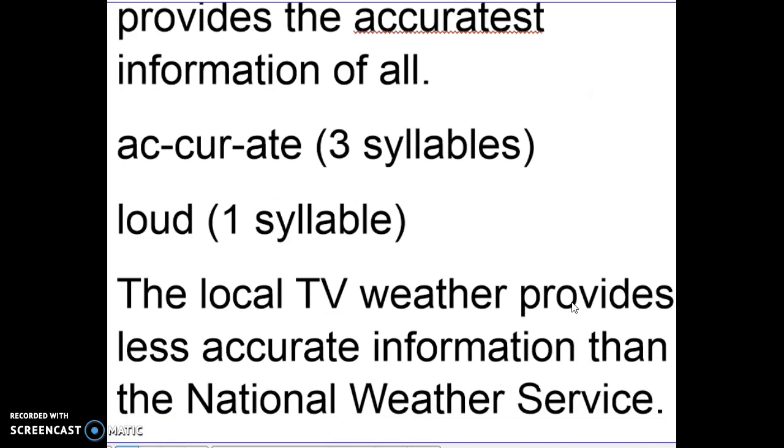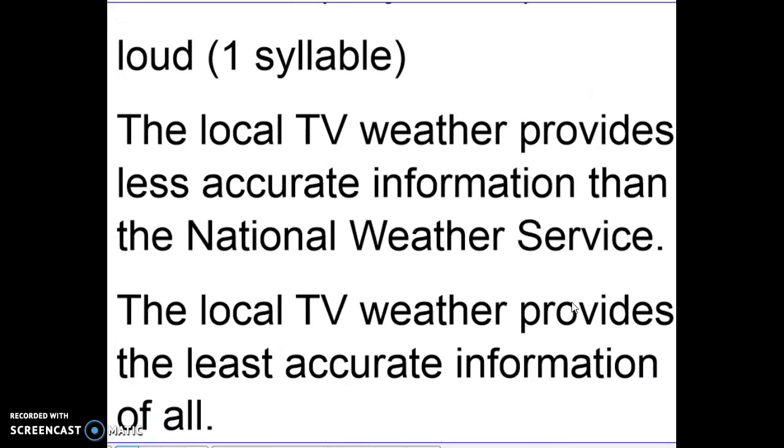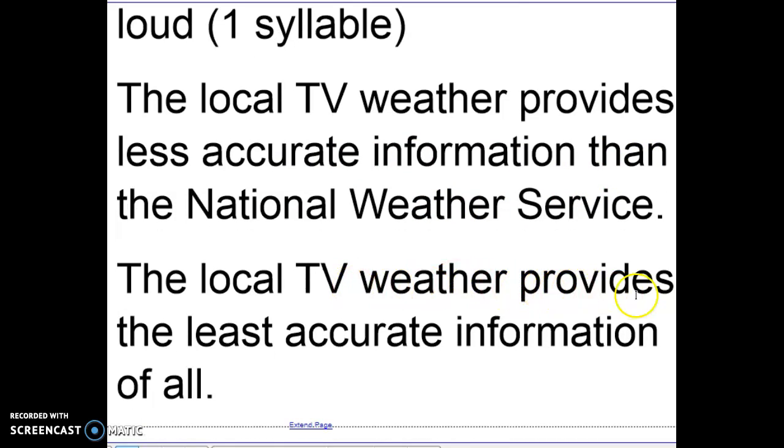All right, now let's look down here. We have the local TV weather provides less accurate information than the National Weather Service. The local TV weather station provides the least accurate information of all, and that is the correct way to do it. Okay, that is going to be the end of my lesson.